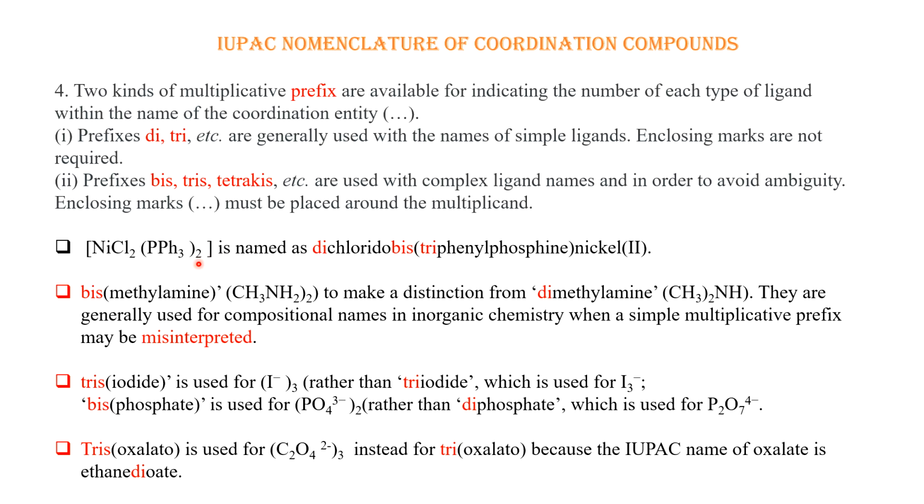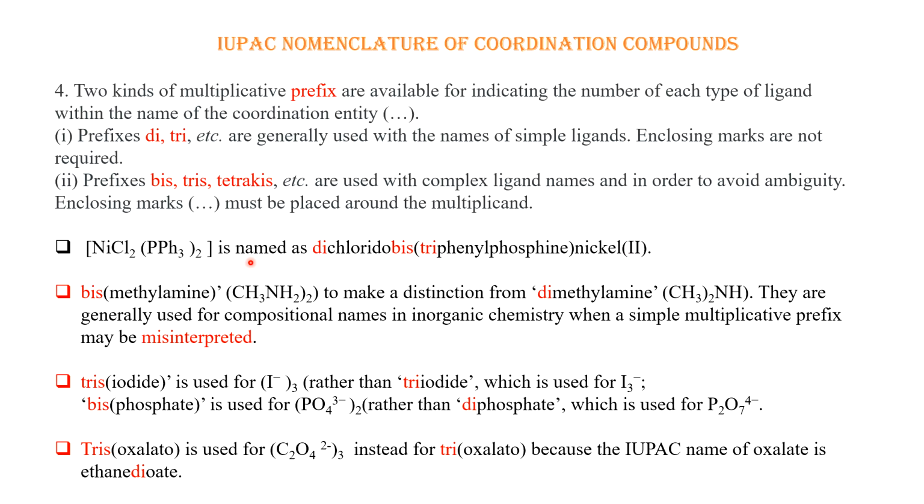And two ligands are available. So then outside we cannot write di again. So when the ligand itself has di, tri, tetra in its name, then when we give the IUPAC name, we will use bis, tris or tetrakis instead of di, tri or tetra. That's why in this case it is dichlorido but bis(triphenylphosphine), then nickel(II).